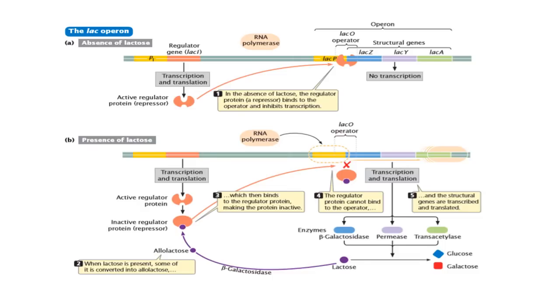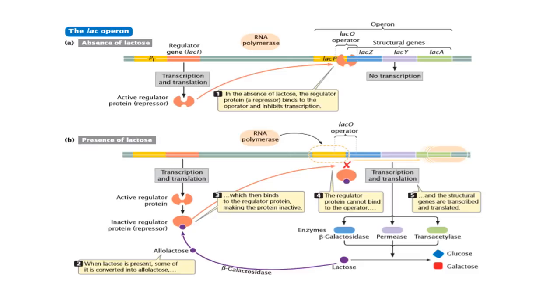The lac-O region is the operator region, followed by three structural genes: lac-Z, lac-Y, lac-A. Lac-Z encodes the beta-galactosidase enzyme, which converts lactose into glucose and galactose. The lac-Y gene encodes the permease enzyme, which increases the permeability of lactose. And finally, the lac-A gene encodes the transacetylase enzyme.